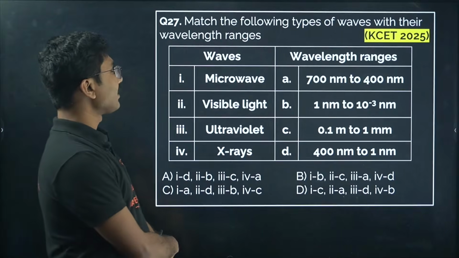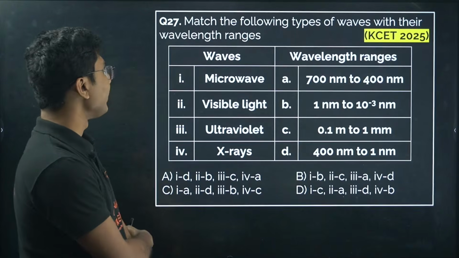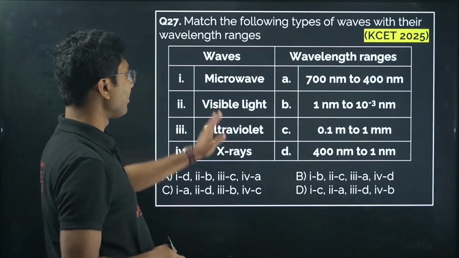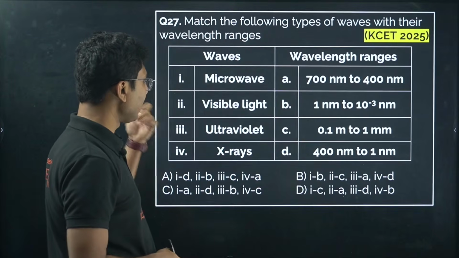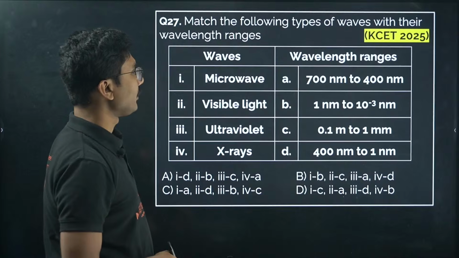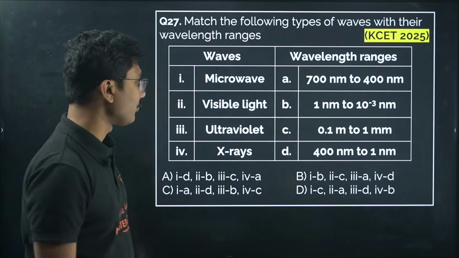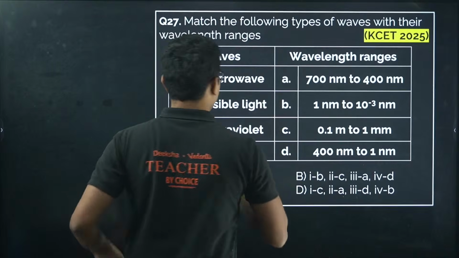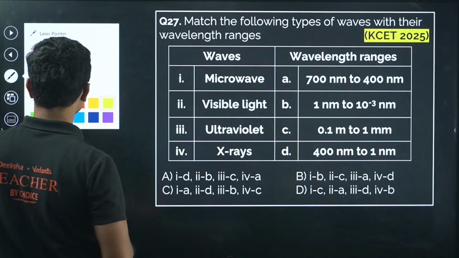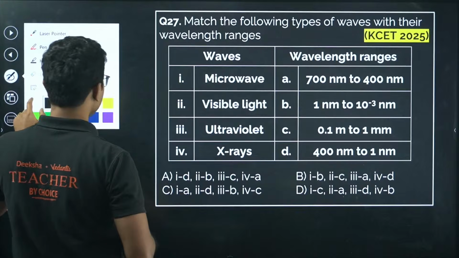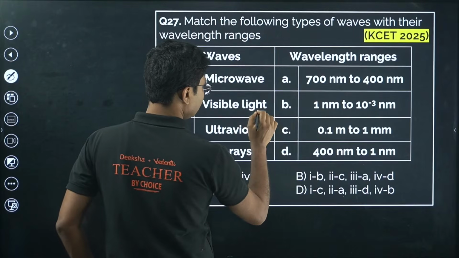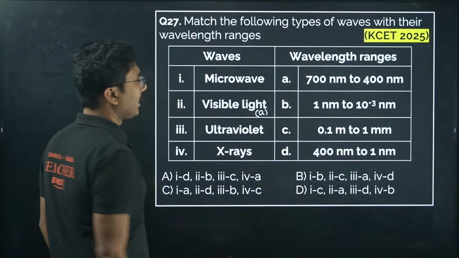Next, match the following types of waves with their wavelength ranges: microwave, visible light, ultraviolet, X-rays. Question from 2025. So visible light ranges from 700 nanometer to 400 nanometer. So 2 is matching with option A. Right?